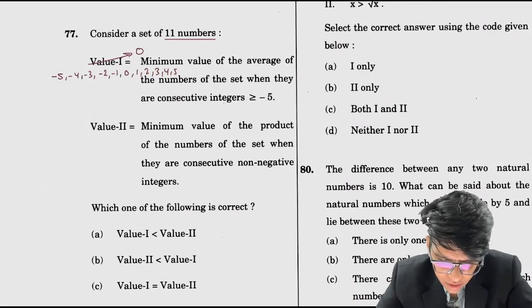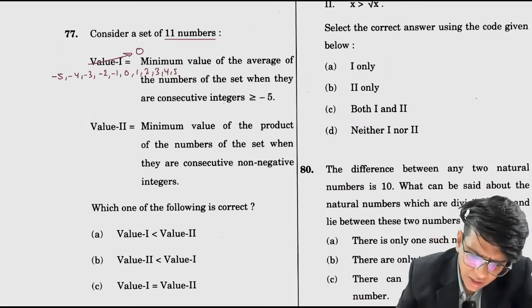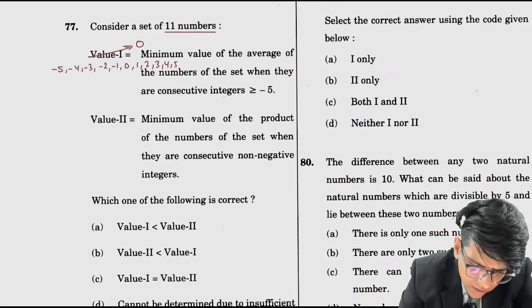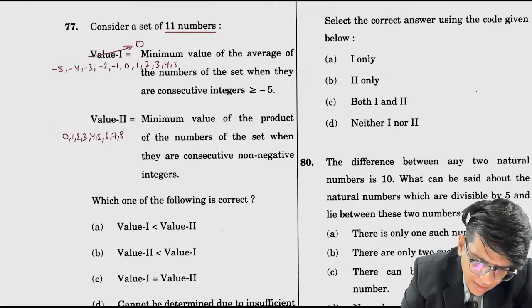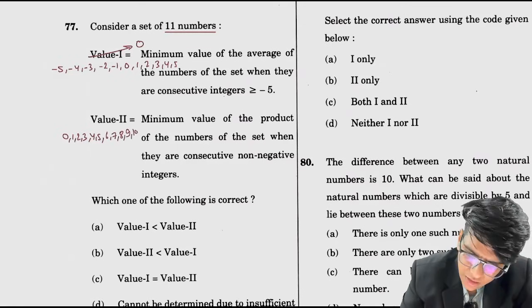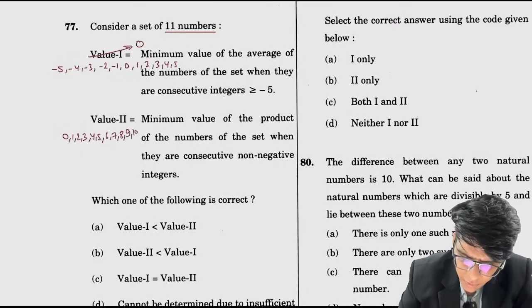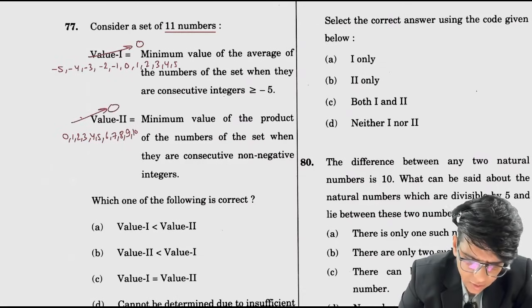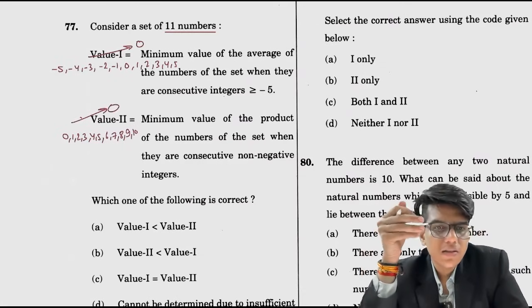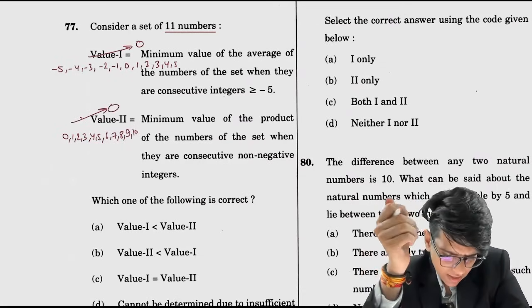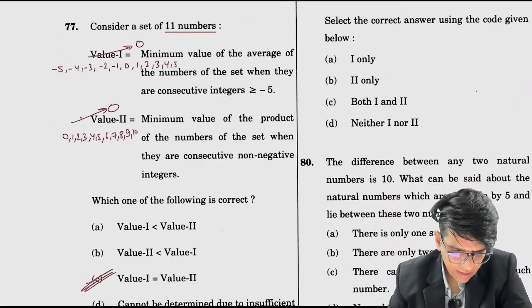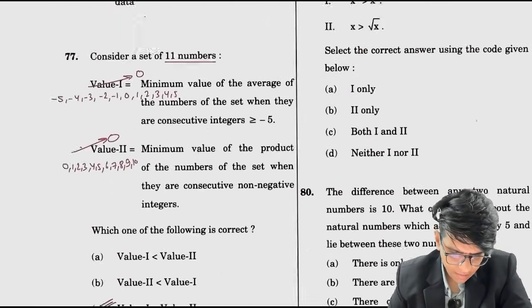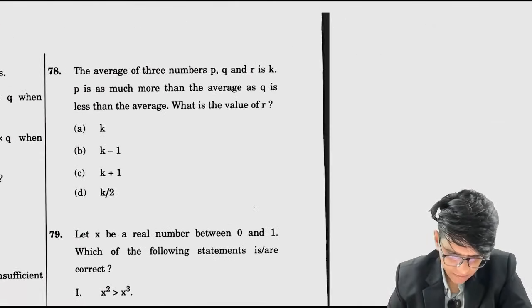Minimum value of the product of the numbers of the set when they are consecutive non-negative integers. If you take non-negative integers, what will you do? 0, 1, 2, 3, 4, 5, 6, 7, 8, 9 and 10. So when you take the product of this, it is again 0. The minimum value is 0, so value 1 is equal to value 2. Again option C. Okay, these were simple questions, quantity comparisons.